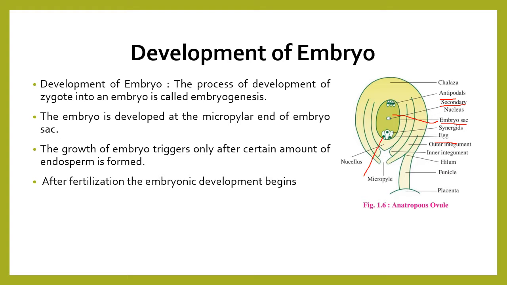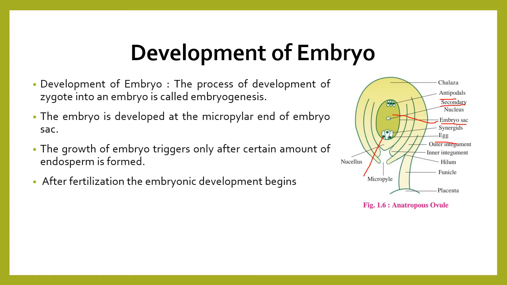This side is called the micropylar side or micropylar end. The egg cell, you can remember, is always present at the micropylar end. So that egg cell, after fertilization with the male gamete, converts into a zygote, and such a zygote is then developed into an embryo. So the embryo is developed at the micropylar end. Remember, embryo is developed at the micropylar end of the embryo sac.